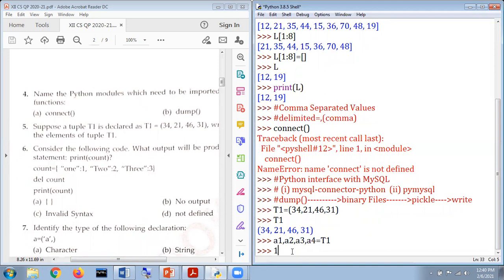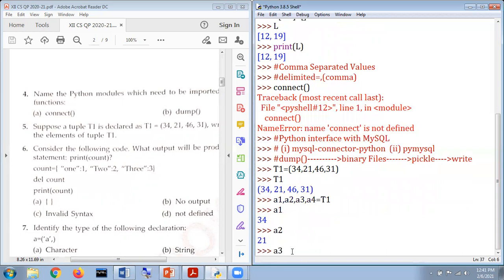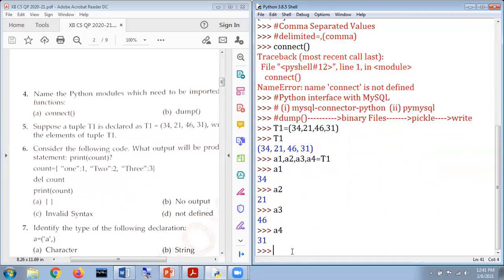When we type A1, it says 34. We mention A2, and it says 21. Here A3 is 46, and my dear respected students, A4 is displayed as 31. This is called unpacking. We are going to unpack the values of tuples.